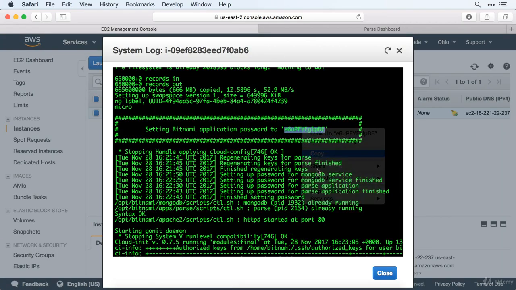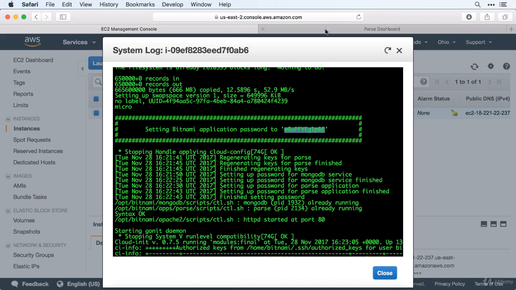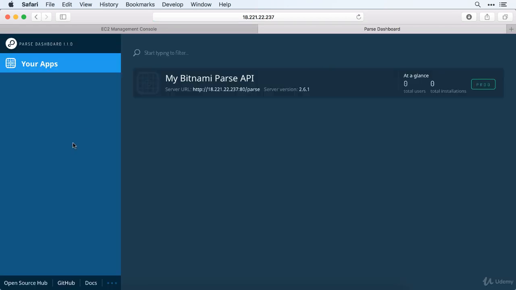So right click, copy. You'll want to change this password to something more secure and something that you would actually remember. But with that, we can go back to the Parse dashboard, paste that in and log in. Okay, so there you can see my Bitnami Parse API. That's all there. That's ready to rock and roll.